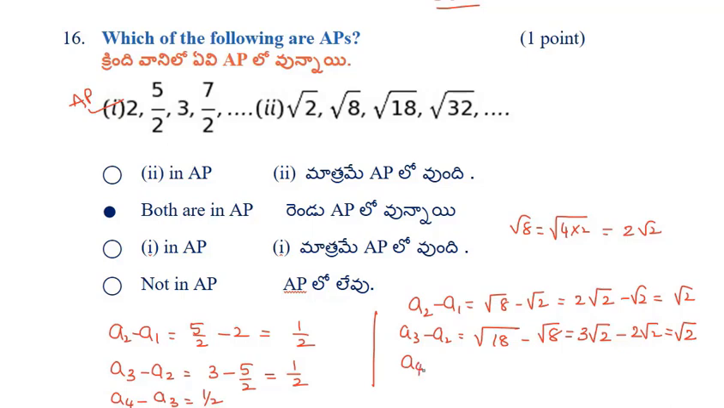Next, A4 minus A3. Root 32 minus root 18. Root 32 equals root 16 into 2, so root 16 is 4. So it can be written as 4 root 2 minus 3 root 2. That equals root 2. So here the common difference is also constant. So both are APs.